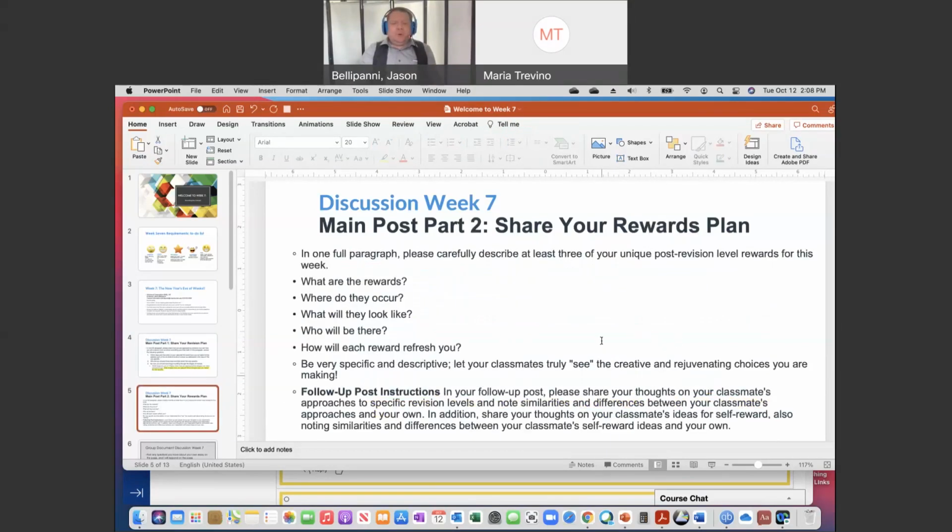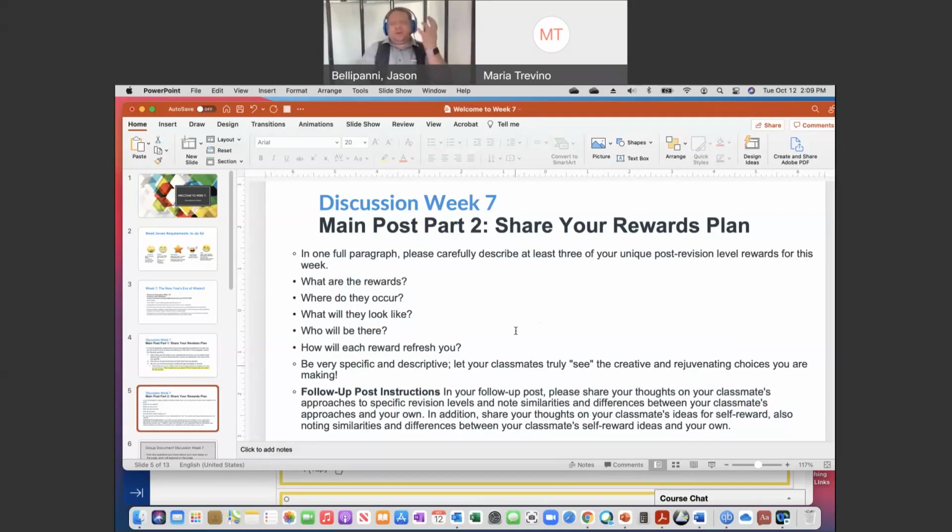Then there's the main post, part two. This is an interesting idea where, in order to help people push through and do a good job of revising and turn out their best work, you should reward yourself for completing different stages, right? Again, I really think a lot of these are techniques meant to help procrastinating people, which many people are.